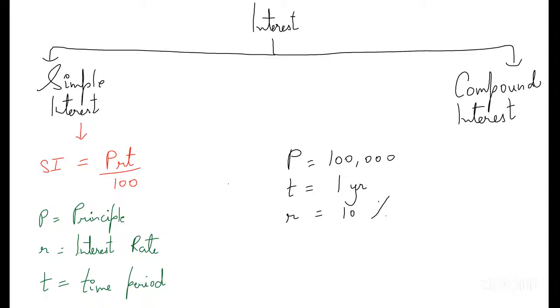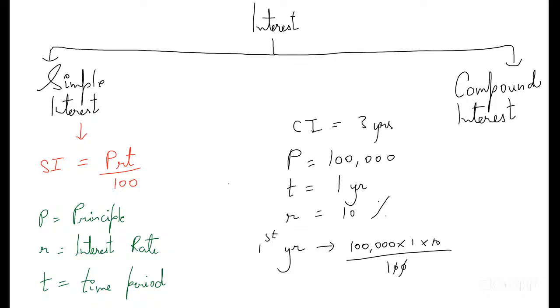We have to calculate the CI, compound interest, of 3 years. So for the first year, the interest calculated with PRT by 100 is 1 lakh into 1 into 10 by 100, which is 10,000.